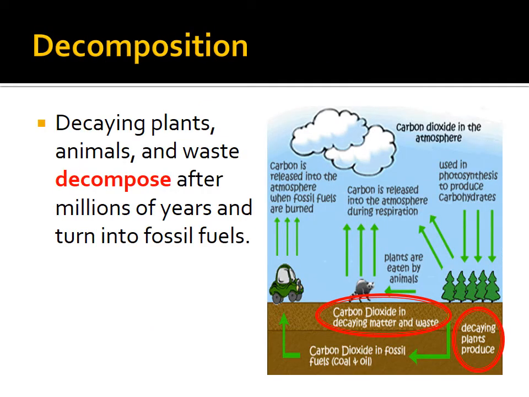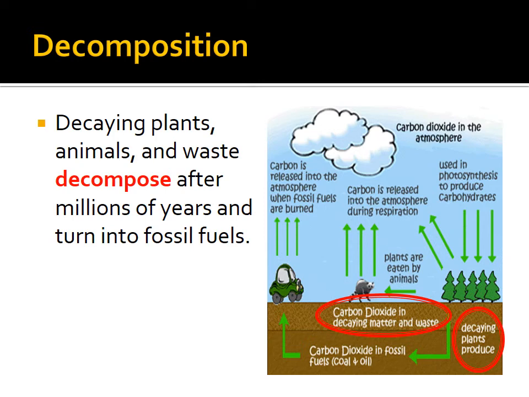Decaying plants and animals and waste decompose after a long period of time and they turn into fossil fuel. So if you look in the picture, when the raccoon dies, the carbon will be recycled. The bacteria will break it down, and some of the carbon will be released into the air, and some of the carbon will go into the soil, and it can be used by plants. Later on, another plant could come from it. So the carbon is recycled.